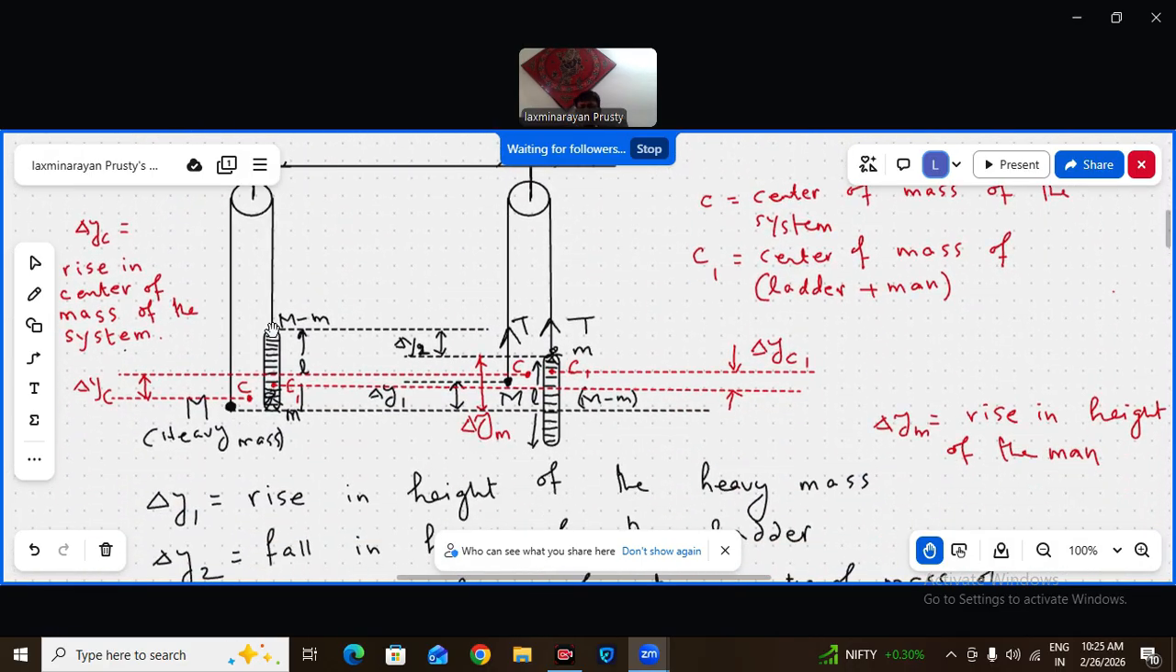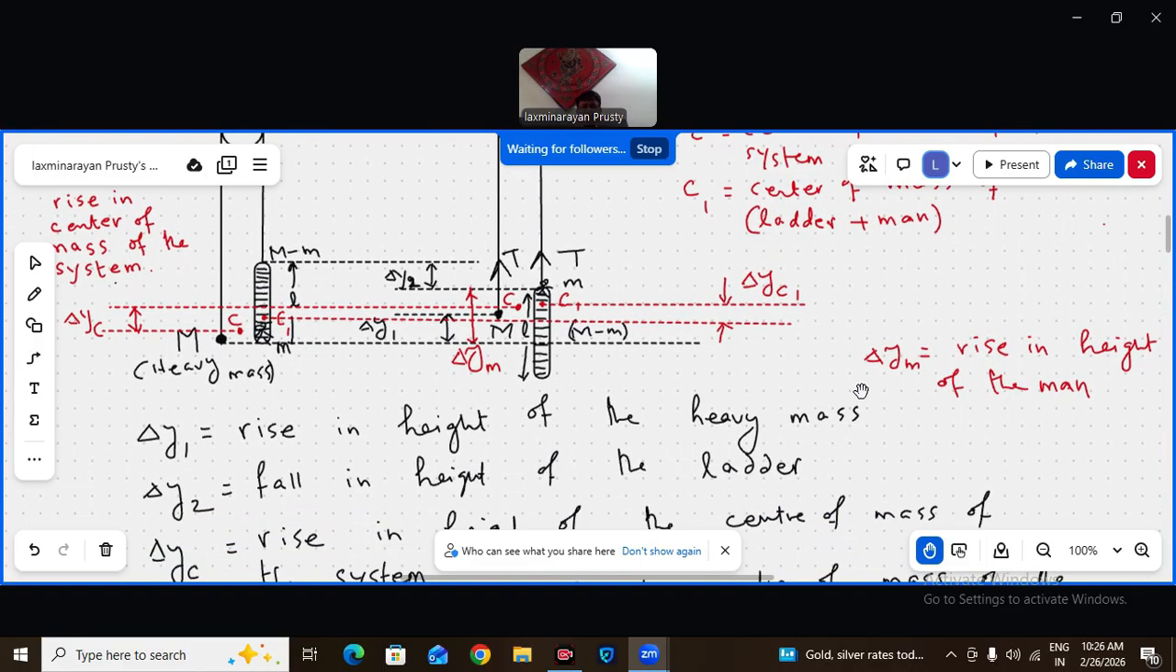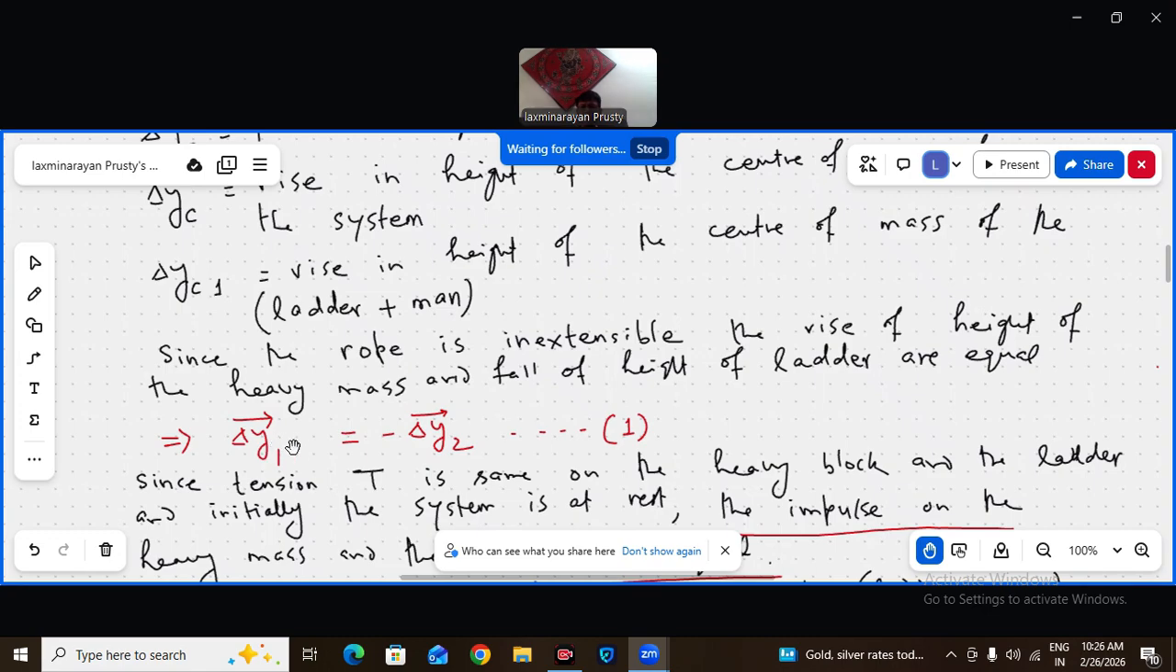if this goes by 1 centimeter, then this end will come down by 1 centimeter because the pulley is at rest, and the string is inextensible. So if the heavy block rises by some amount, that's delta y1, then this end will come down by the same delta y1, but that is coming down. What I'm giving here is delta y2. So the delta y2 magnitude and the delta y1 magnitude should be the same. The height rise by the heavy block and the height come down by the ladder will be the same magnitude. So that's what I wrote: delta y1 is equal to minus delta y2, in vector form.